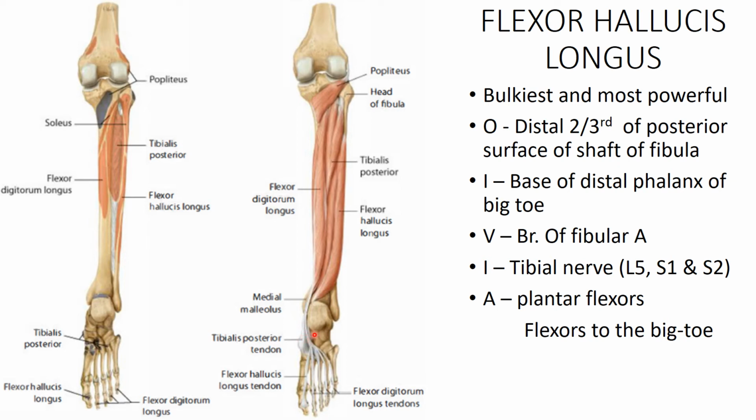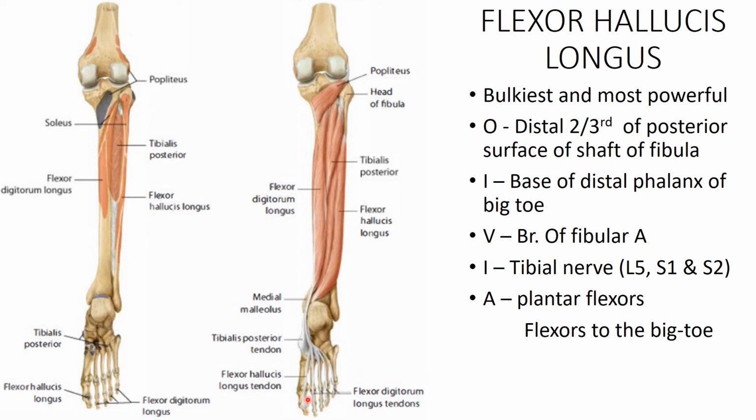Coming from laterally it goes medialward, crossing the tendon of the flexor digitorum longus, then it gives two strong slips to its medial two divisions, then it goes towards the base of the distal phalanx of the big toe, and it is attached here.